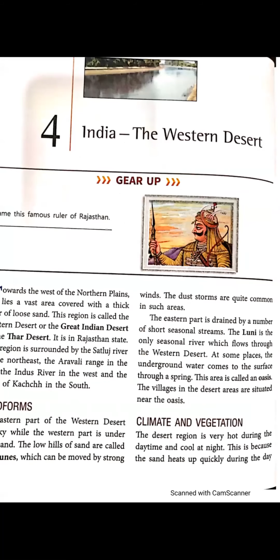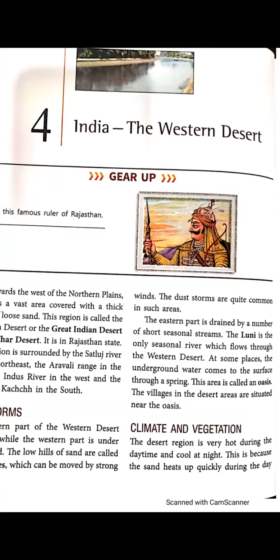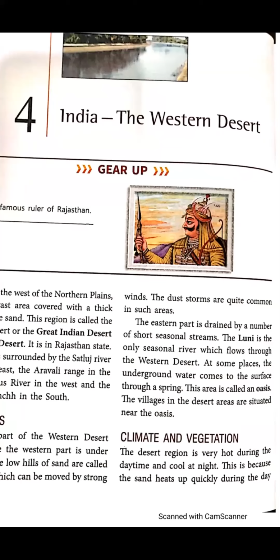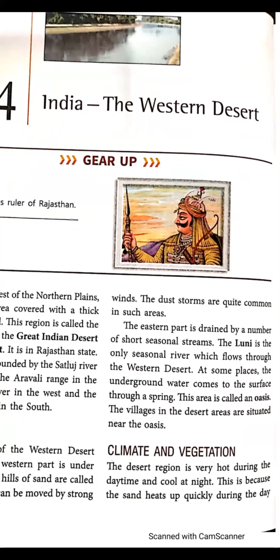The dust storms are quite common in such areas. Storms means storms having sand, because that area is covered with sand. These winds having sand, these storms, are very common in that area. The eastern part is drained by a number of short seasonal streams.